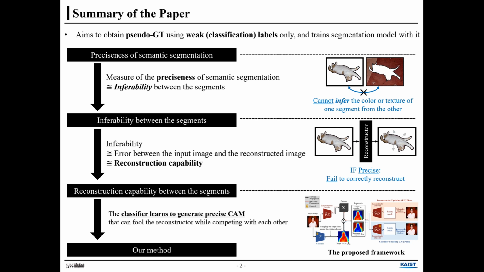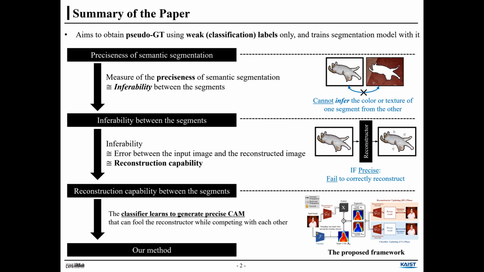If we can measure the preciseness of the CAM or semantic segmentation, we can obtain better pseudo-ground truth. From this need, we try to measure the preciseness through inferability between segments. Ideally, if the object segments are well decomposed, we can infer the color or texture of one segment from the other. However, bringing this inferability characteristic to weakly supervised semantic segmentation is not easy. The only possible labels are the classification label and the image itself.